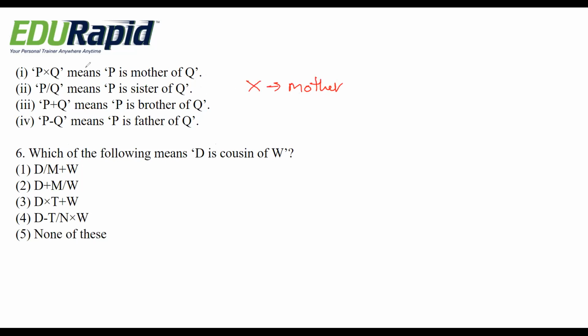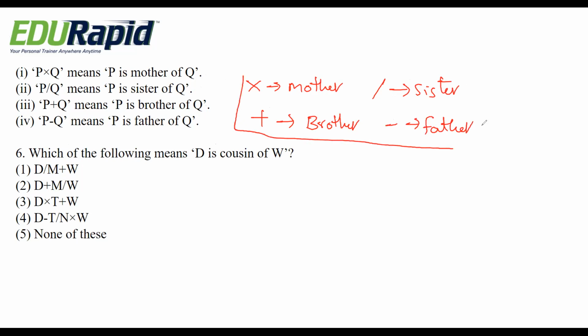In exam, if you note down this condition one time, that's enough. Here I am changing the slides, so I am writing it for every question. In exam, no need to write for every question. If you write this condition one time, it's enough for 3 to 4 questions. Okay, which of the following means D is cousin of W?